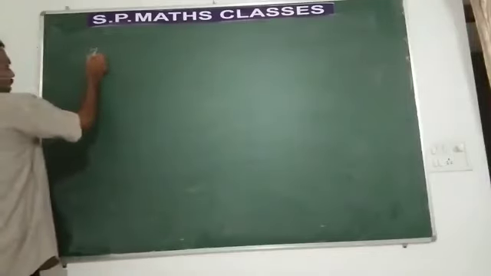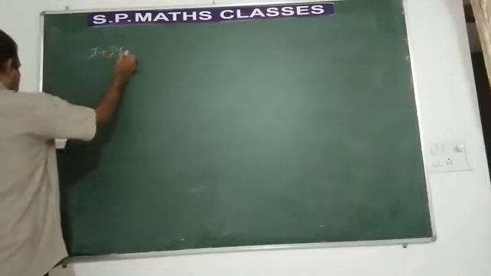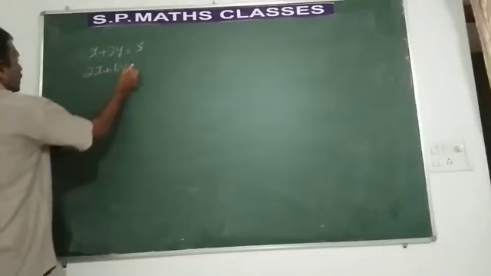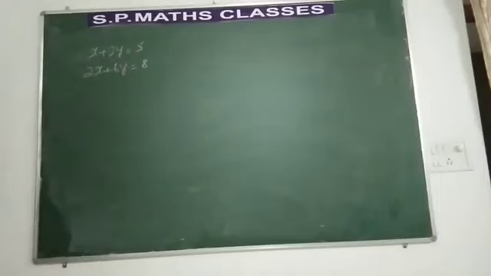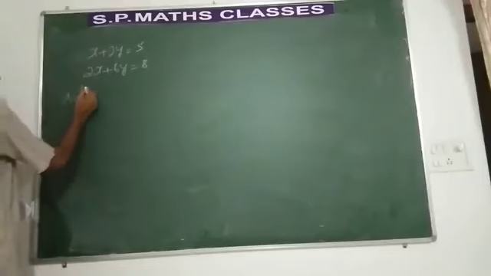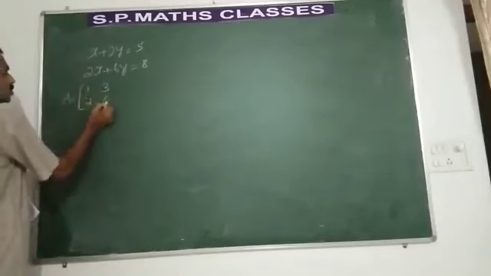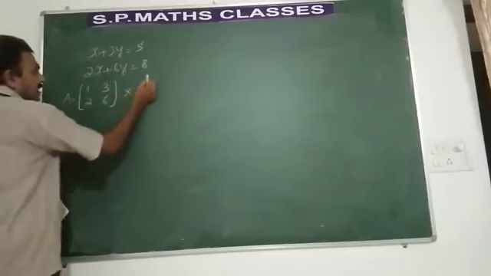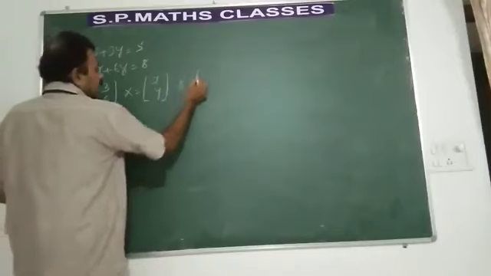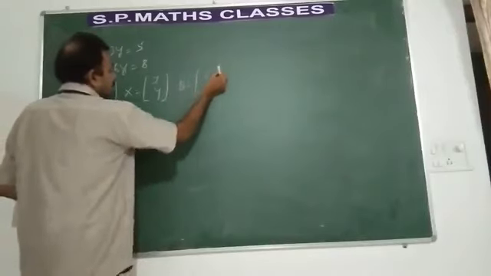x plus 3y is equal to 5. 2x plus 6y is equal to 8. Okay. So what is the matrix of coefficients? [1, 3; 2, 6]. What is the matrix of variables? It is [x, y]. What is B, the matrix of constants? [5, 8].